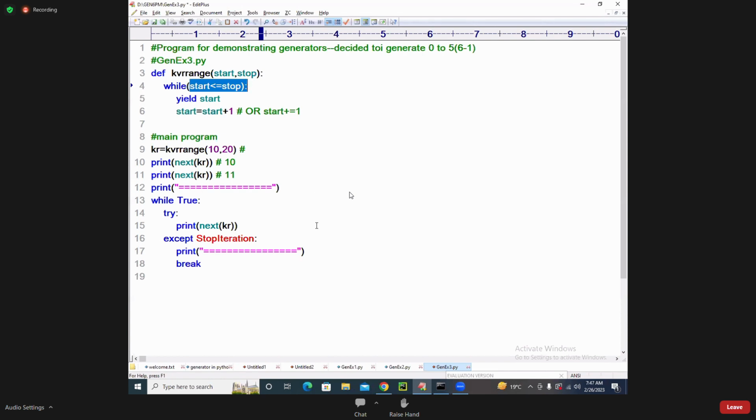See, I wrote less than or equal to. Less than or equal to is used now. So it is going to print what data, students? 12 to 20. 12 to 20 it will give you.